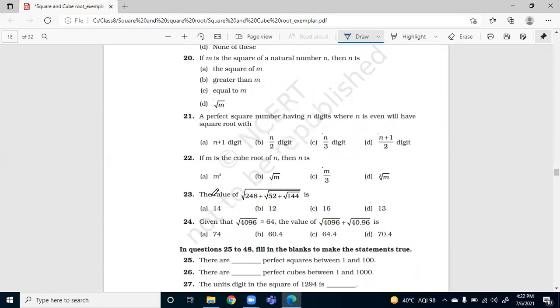M is a square of a natural number n. Then n is... Ma'am, D part, square root of M. Correct. So let's proceed to the rest, 21 to 24. You need not do 22.